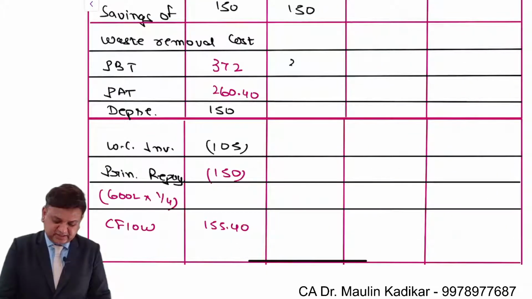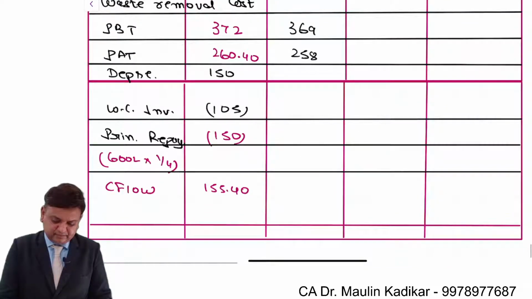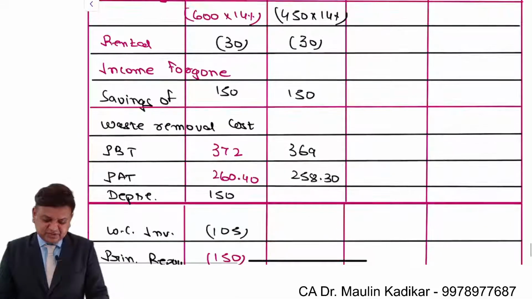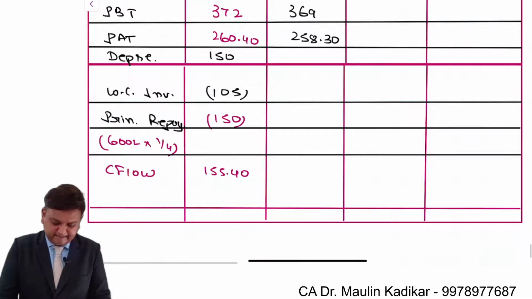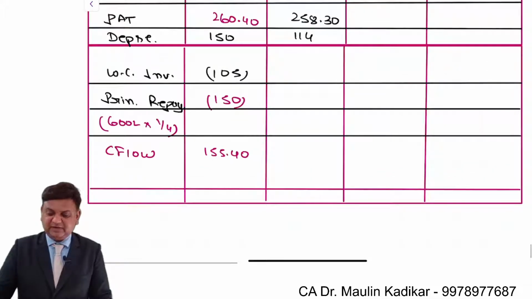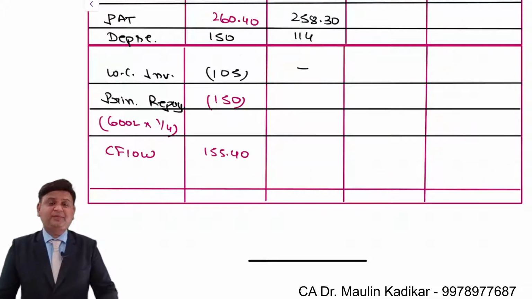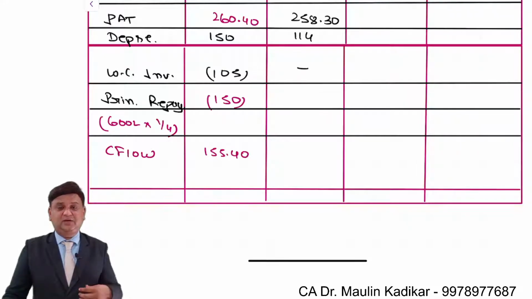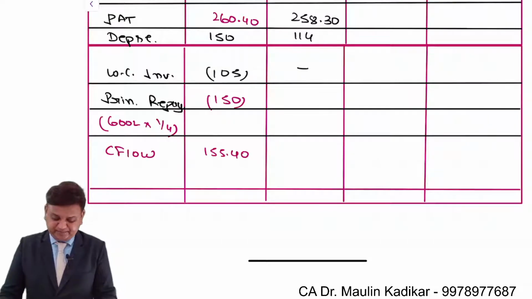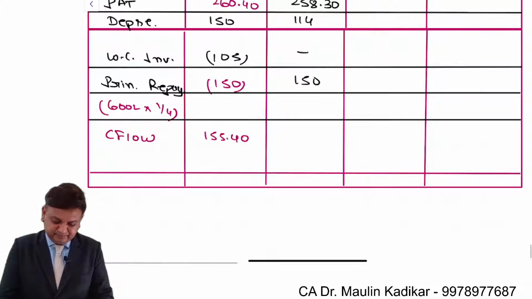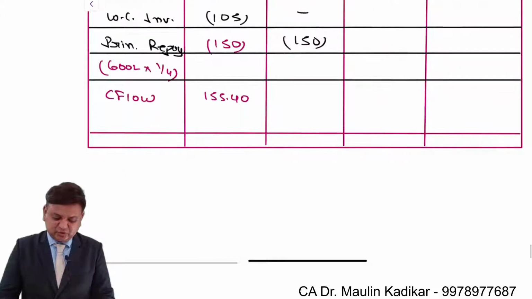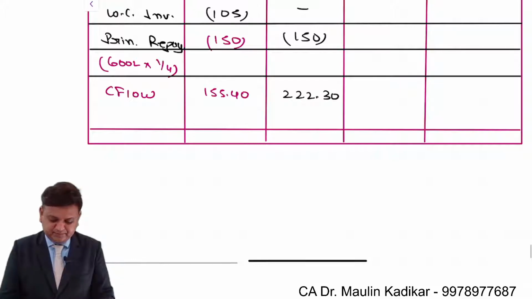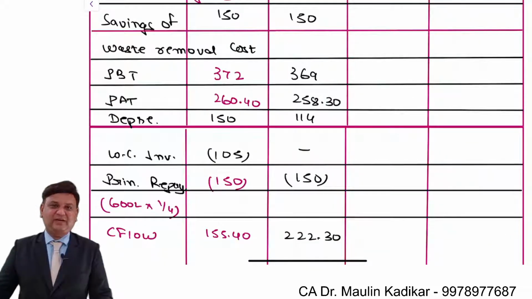So it is 369, into 0.7, so 258.3, plus depreciation, that is an amount of 114. So that comes to 372.3. No working capital change, because the second year's working capital requirement is the same as at the end of year 1. So there is no additional investment to be made. Minus 150. That comes to 222.3. That is the way the cash flow for the second year can be calculated.